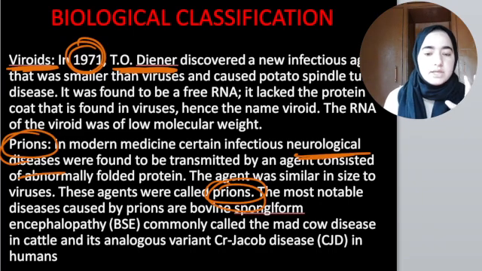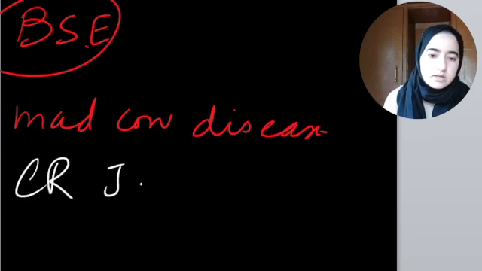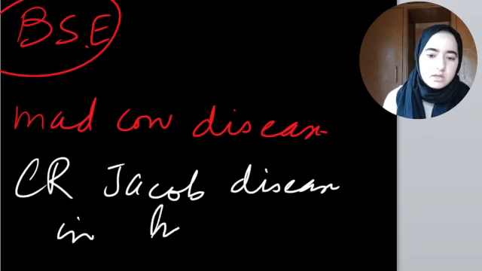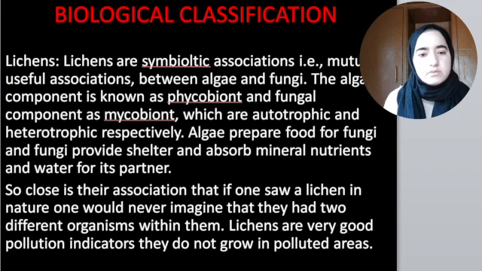Its analogous variant is present. Mad cow disease is found in cattle, animals. Its analogous variant is found in humans, that is Creutzfeldt-Jakob disease, CJD, in humans. I hope this concept of Creutzfeldt-Jakob disease is clear.